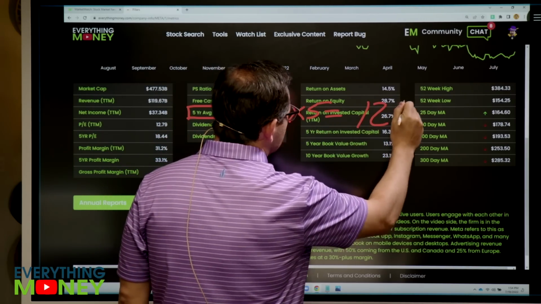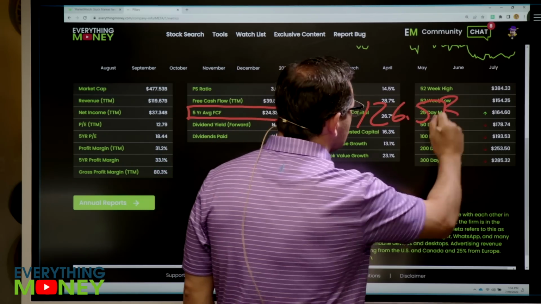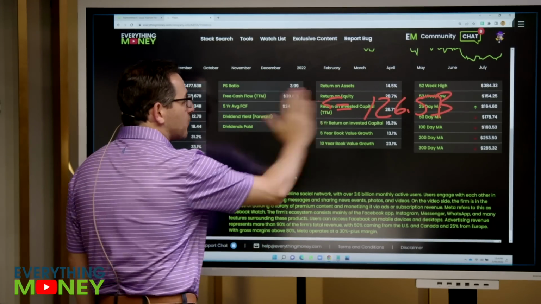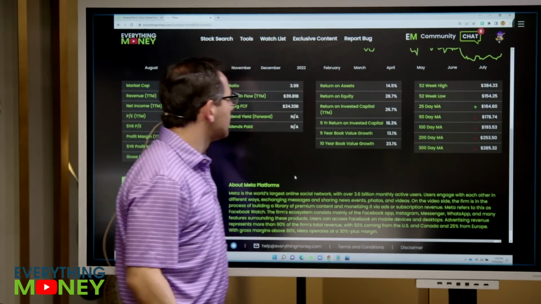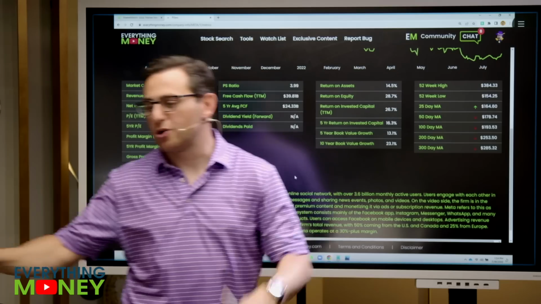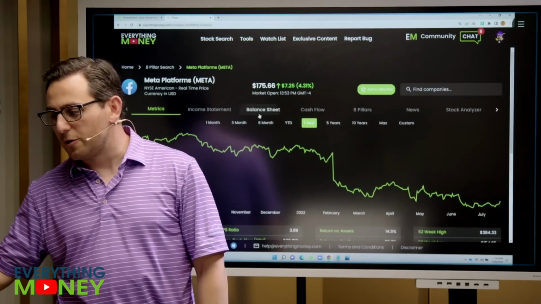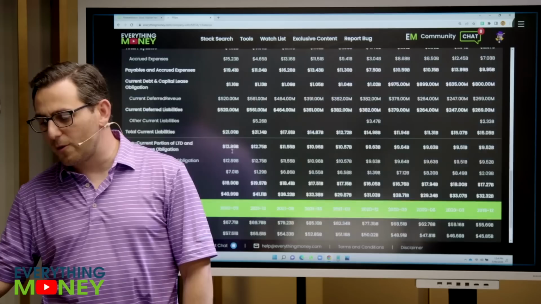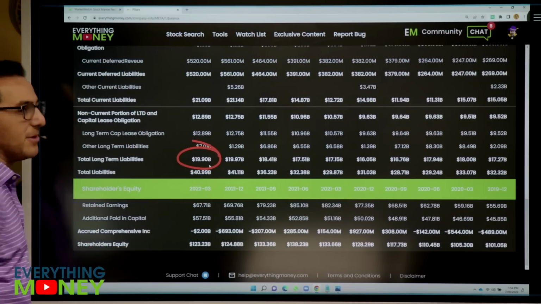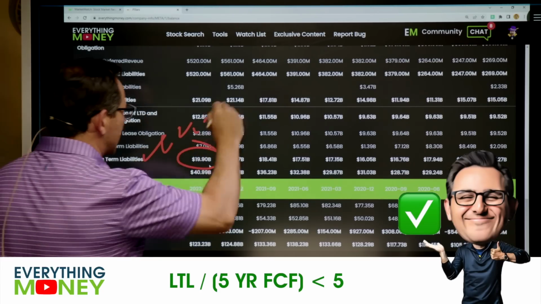That's $126.5 billion. So we want their long-term liabilities to be under $126.5 billion. I got that wrong. No, it's 121.5 billion. Bottom line, it's call it 120 billion. We go to the balance sheet, scroll all the way to the bottom. Total long-term liabilities, 20 billion. Check, check, check, check, check.